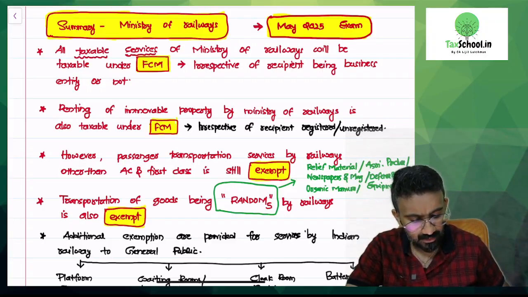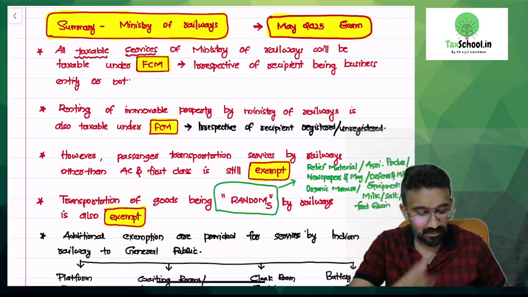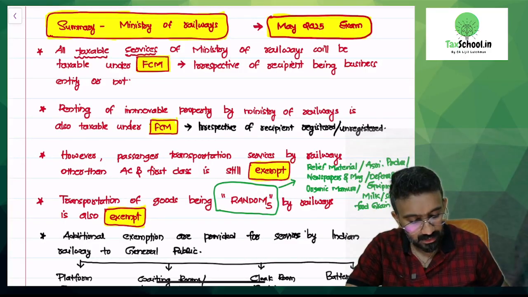Okay, organic manure. M5 has milk, salt, food grain, including flour, and pulses and rice.